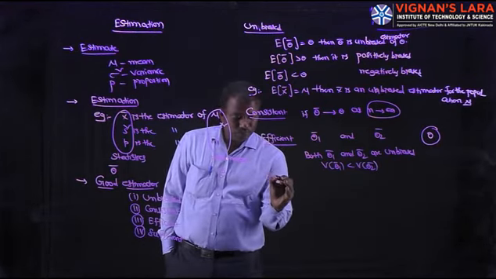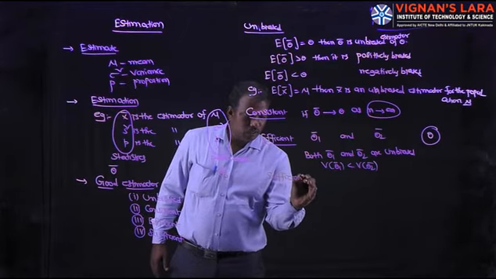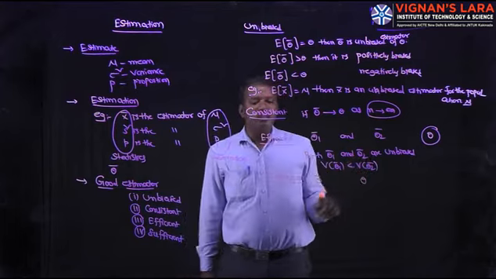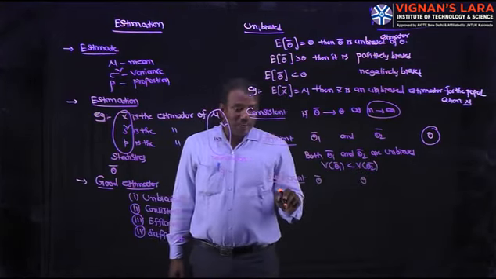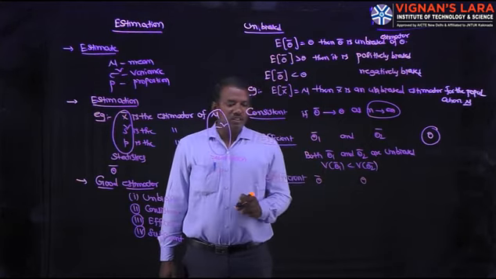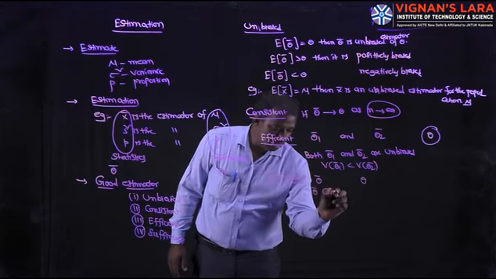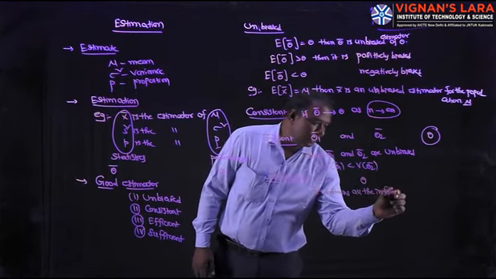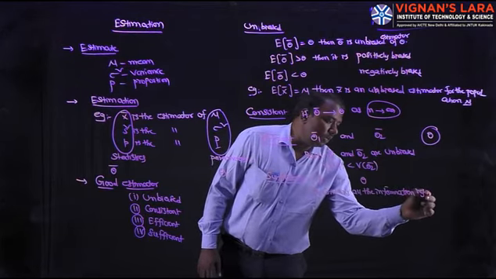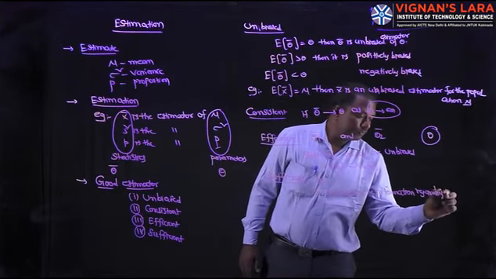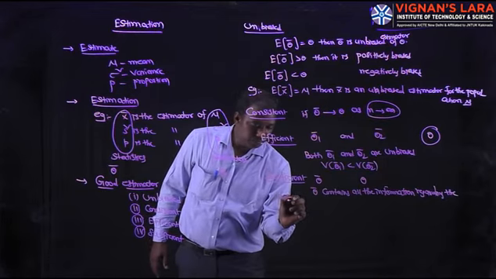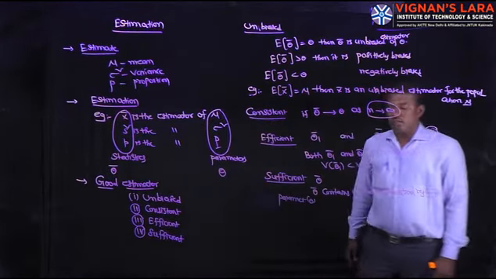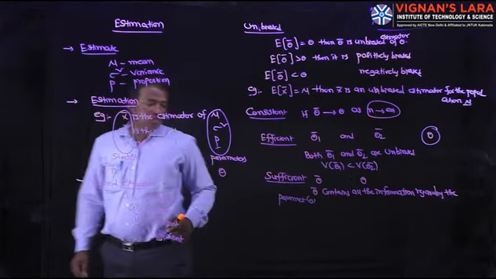The next one is sufficient estimator. An estimator theta bar is said to be a sufficient estimator of the parameter theta if theta bar contains all the information regarding the parameter theta.